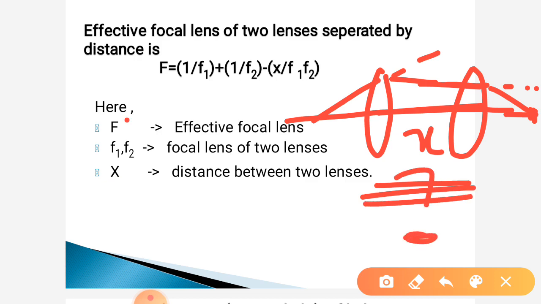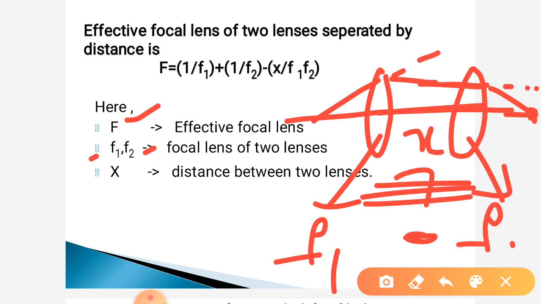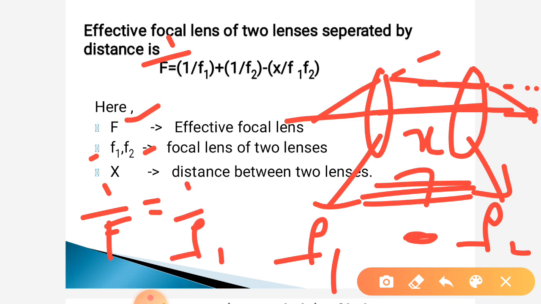If capital F is the effective focal length, and f1, f2 are the focal lengths of the first lens and second lens, then 1 by F is equal to 1 by f1 plus 1 by f2 minus x by f1 f2.